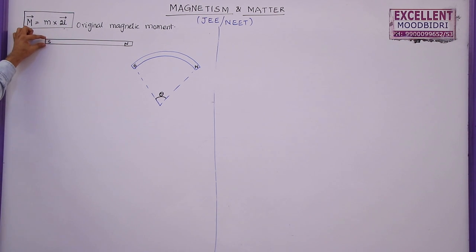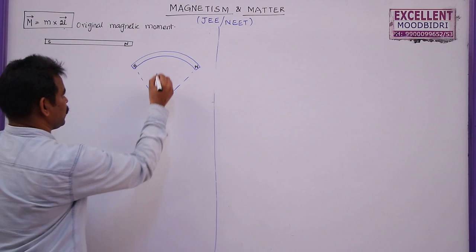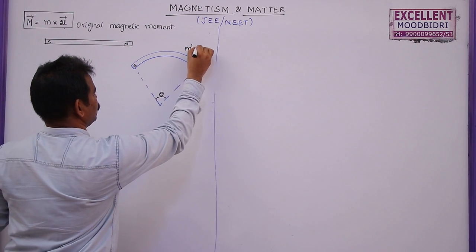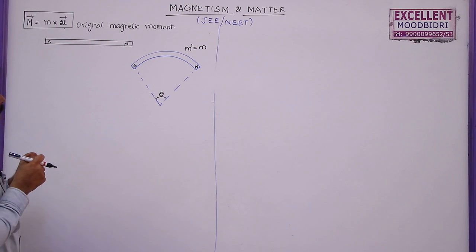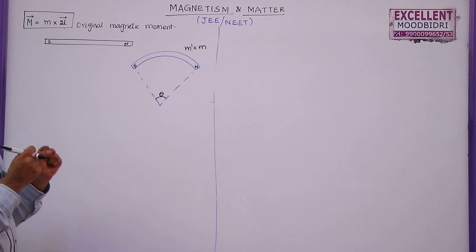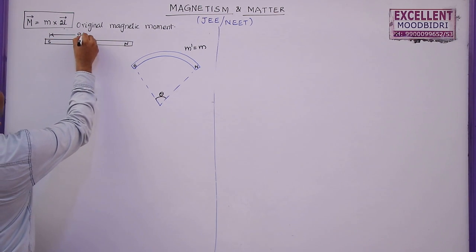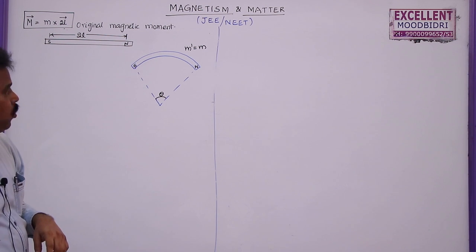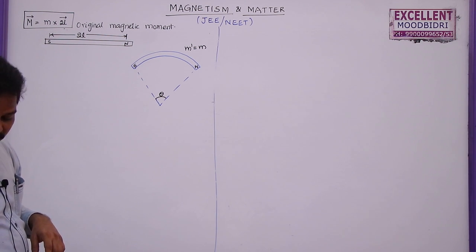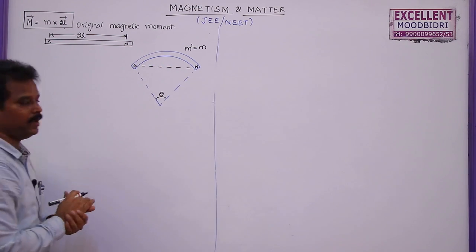You can see the area of cross section of the bar magnet has not changed. So here I can write M dash is equal to M only. The pole strength remains constant. But what is the magnetic length of this bar magnet? It will be 2L before bending. But after bending, what is the shortest distance between south pole and north pole? And this will be the new magnetic length.